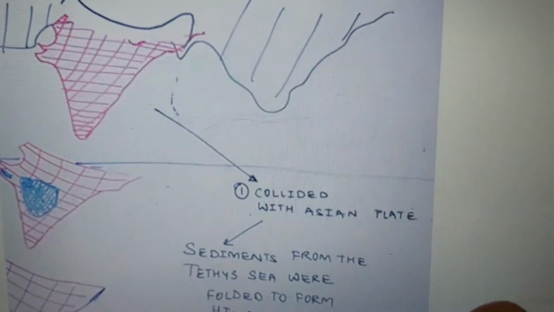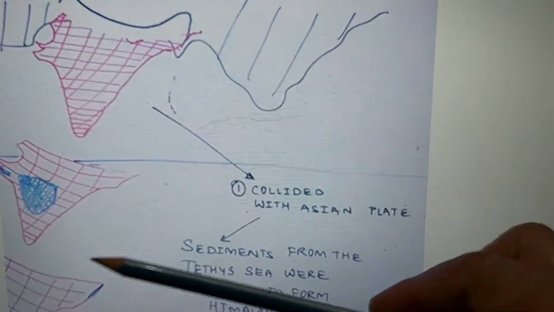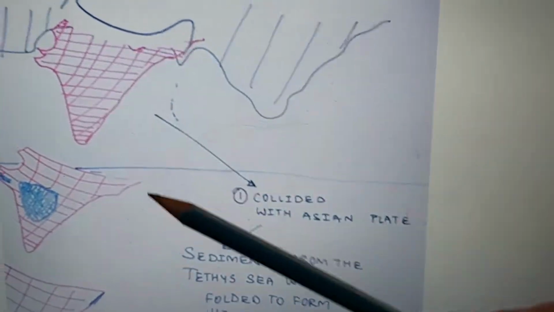As I told you, the Indian plate broke away from Gondwanaland and started drifting towards the Eurasian plate.